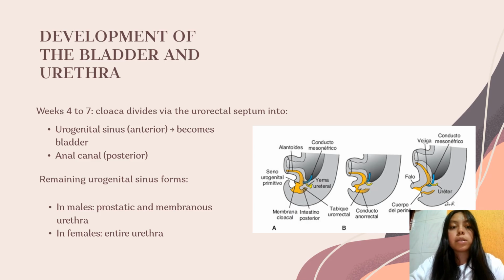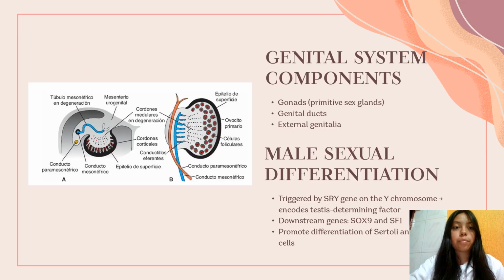Genital system components. The genital system divides into three parts: gonads, genital, and ducts. Male sexual differentiation. Triggered by the SRY gene on the Y chromosome, the testis-determining factor, SOX9 and SF1 permit the differentiation.